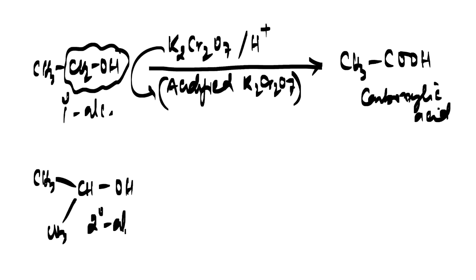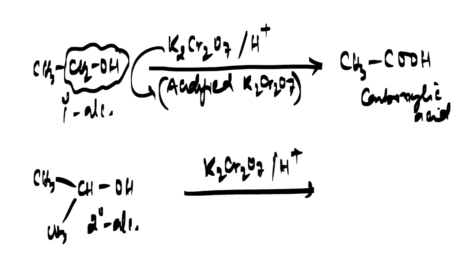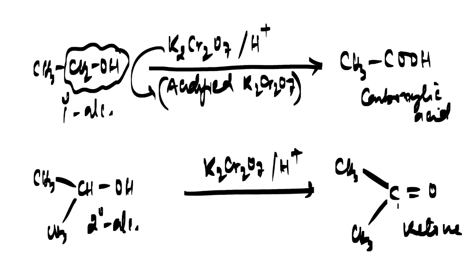By using the acidified potassium dichromate, the secondary alcohol will not be converted into the carboxylic acids. It will be converted into ketone. So secondary alcohol is converted into ketone by acidified K2Cr2O7, and primary alcohol is converted into the carboxylic acid. Please remember that important thing.